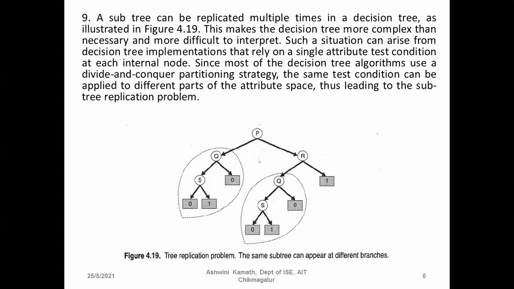Since most decision tree algorithms use a divide and conquer partitioning strategy, the same test condition can be applied to different parts of the attribute space, thus leading to the subtree replication problem. In the divide and conquer technique, we usually use a recursive function. So the partitioning will use the same test condition again and again, and it will create this tree replication problem.